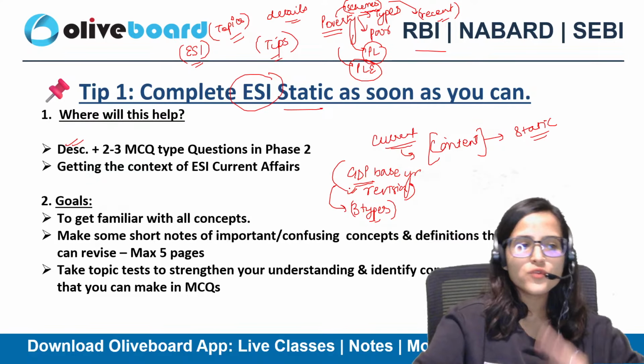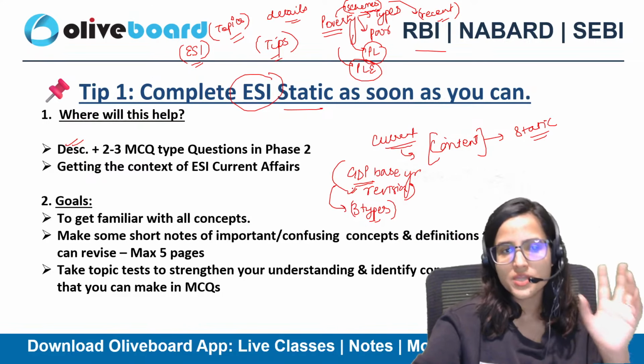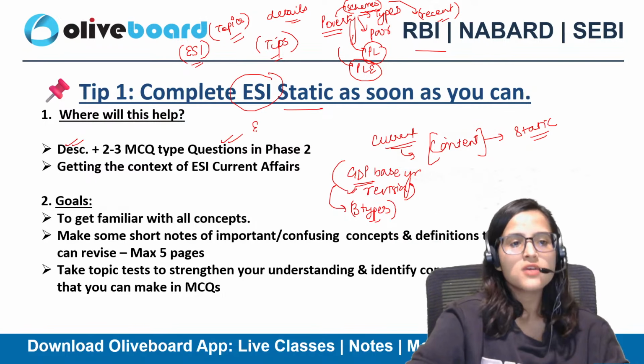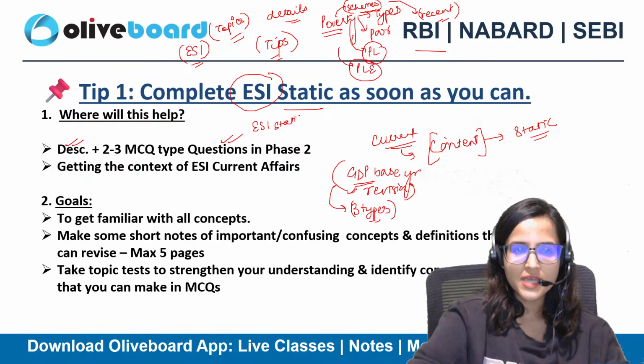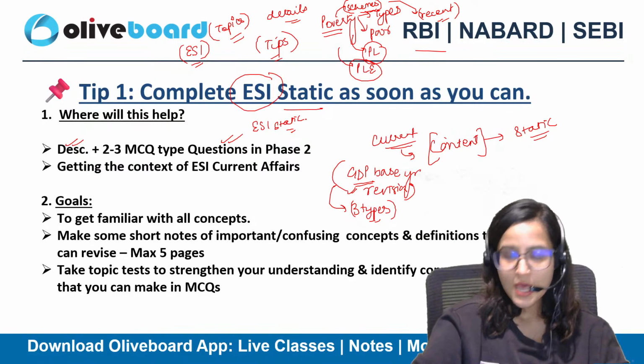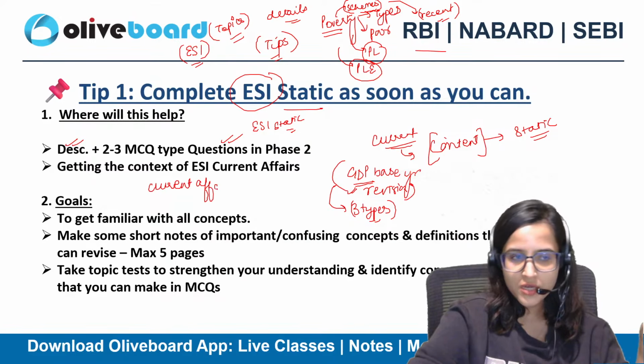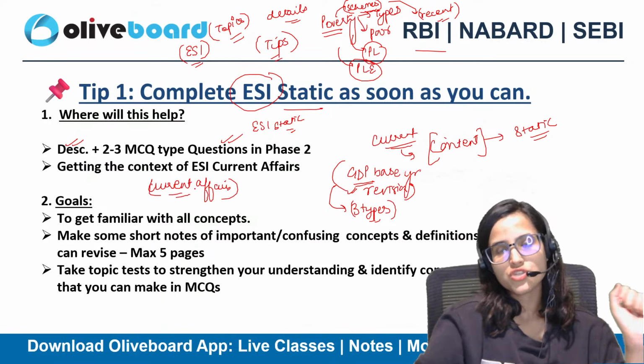So you have to do the static portion. It will really help you in your descriptive answer writing. Plus you can get 2 to 3 MCQ questions also in your phase 2. Sometimes you get directly question from your ESI static also. Plus for understanding the context of your current affairs, ESI static portion is very important.